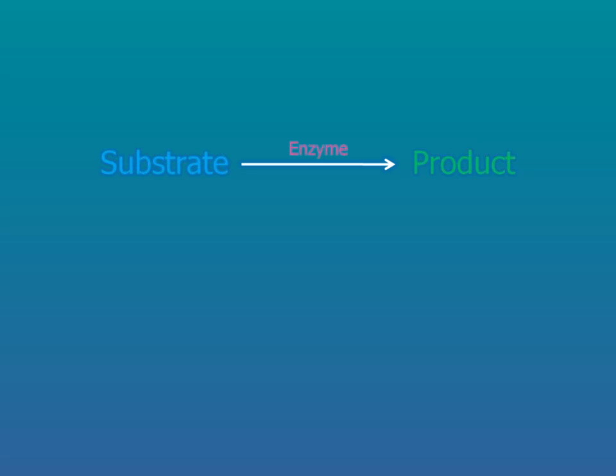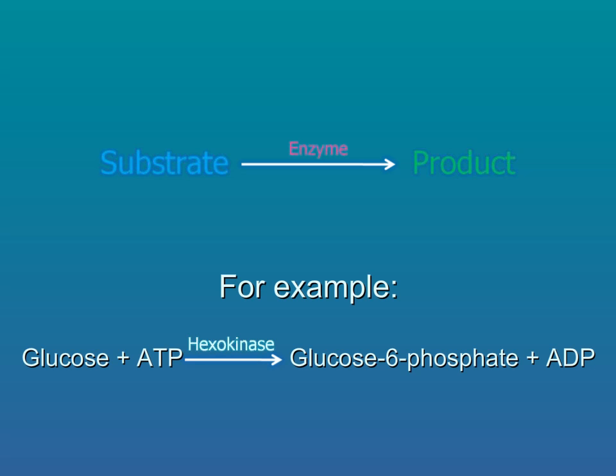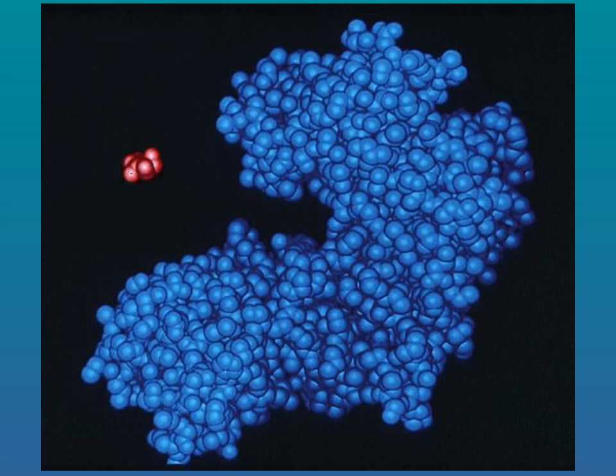Now, when an enzyme is involved in a chemical reaction, we write it above the arrow. In addition, we call the reactants substrates. Let's look at an example of how enzymes do their jobs. Let's look at how the enzyme hexokinase lowers the activation energy of 2 substrates, glucose and ATP, to produce the products glucose 6-phosphate and ADP. Our picture will not show the ATP or ADP.